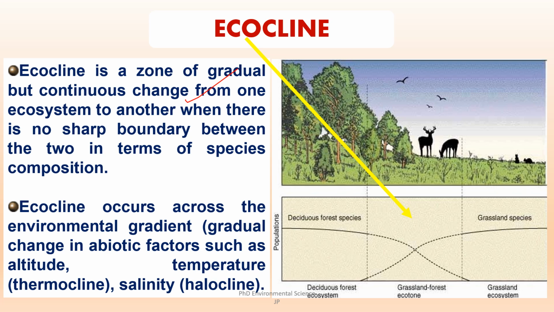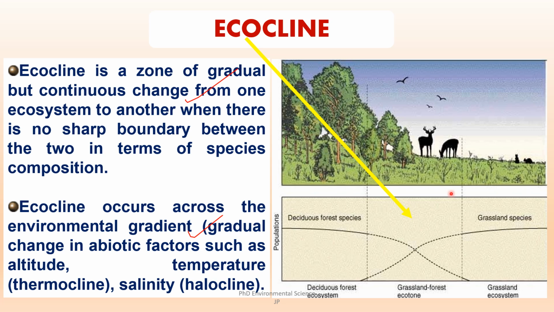An environmental gradient means a gradual change in abiotic factors like altitude, temperature, salinity, etc. Now, the species composition in an ecocline may reflect varying adaptation to the changing environmental conditions. Like from the image, you can see as you move from left to right across the landscape, the population of forest species like trees and forest animals is decreasing, while the population of grassland species like grasses and grazing animals is increasing.